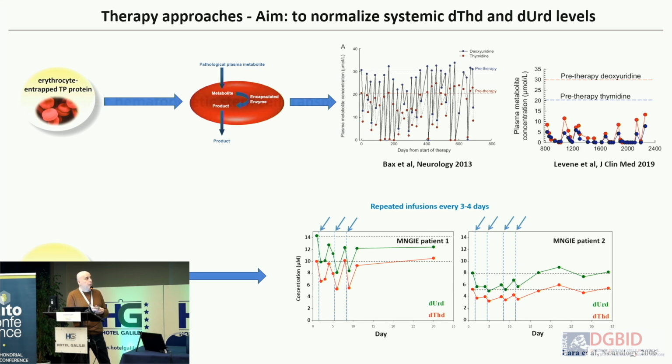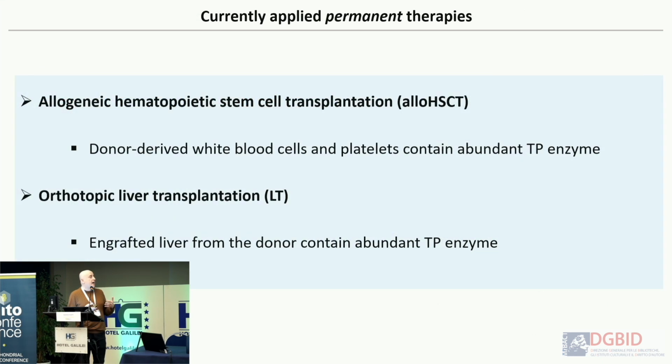So I go now to the therapies that are now in use for MNGIE patients, the first one being allogeneic hematopoietic transplantation.